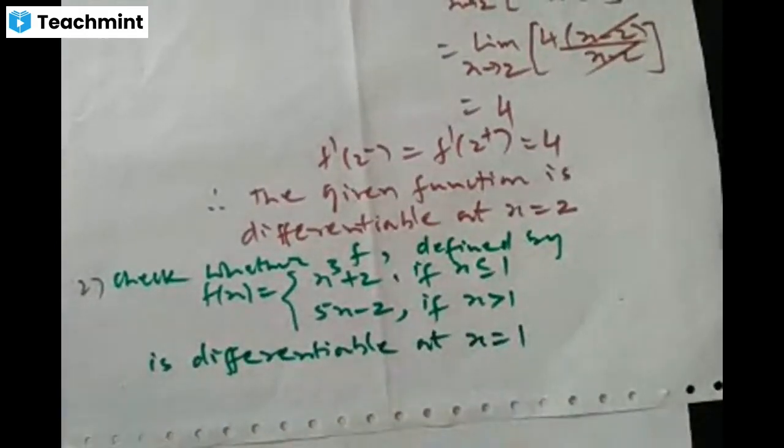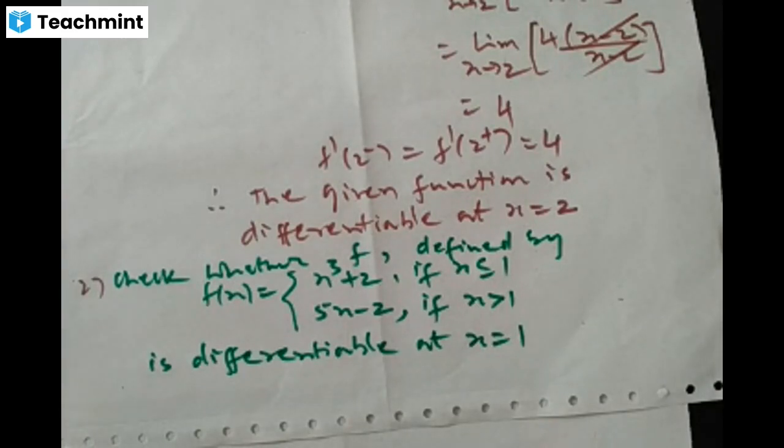So for that you have to find the left hand derivative as well as the right hand derivative. If both are equal, then we conclude that the function f is differentiable at x is 1. If they are not equal, then we say the function is not differentiable at that point.